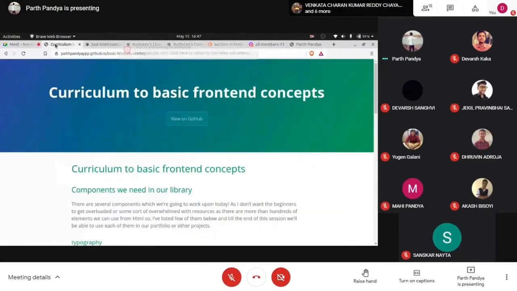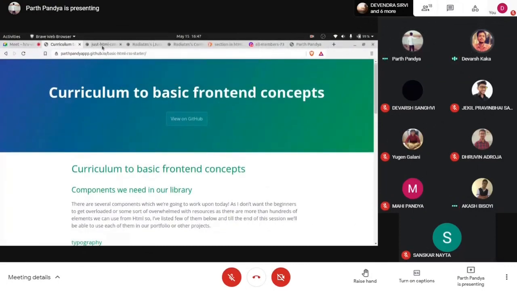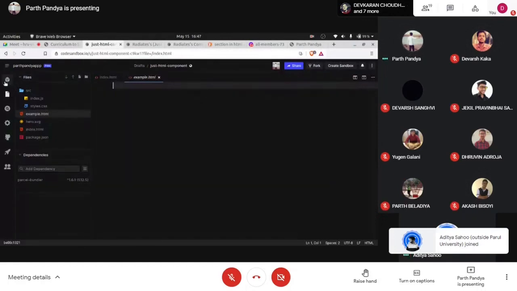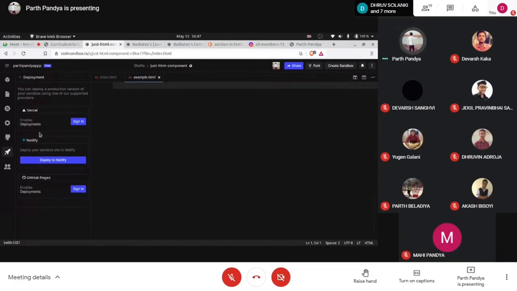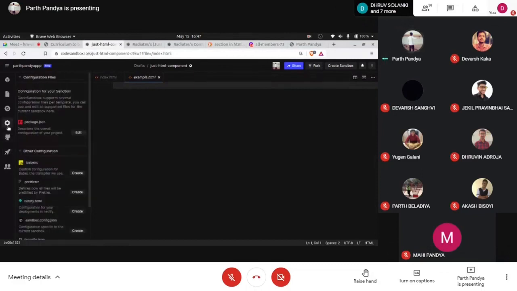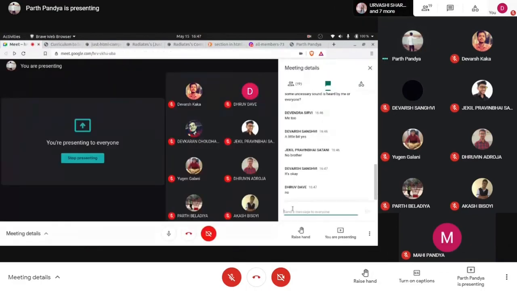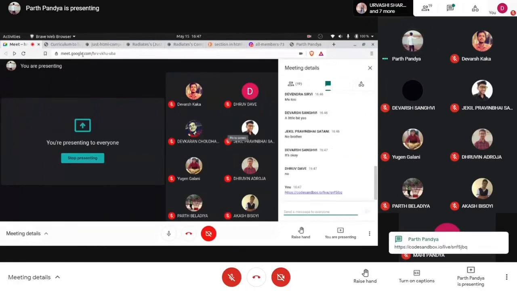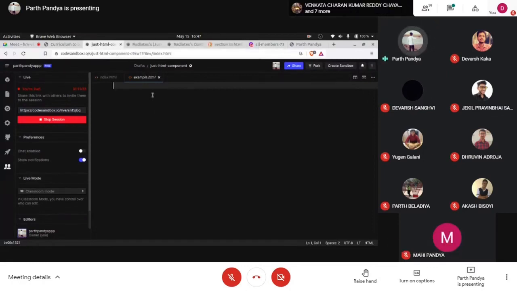Okay, is this page visible to you all? Yes, visible. So what I'm going to do now is share with you all the live link of this code editor. I would like to show you how to start with an HTML file, the basic anatomy which an HTML file should follow.